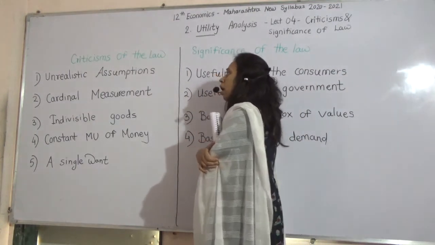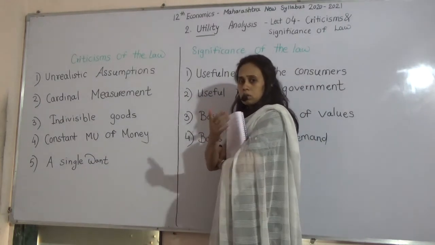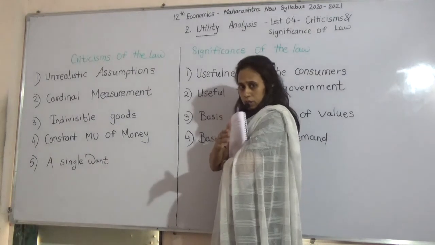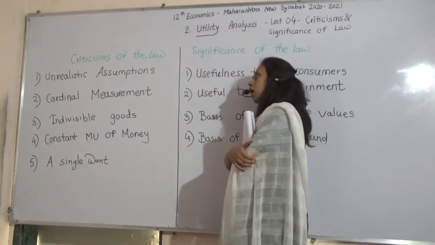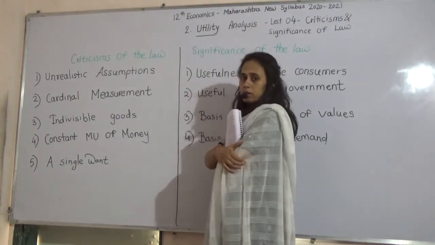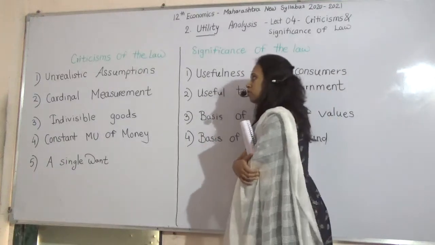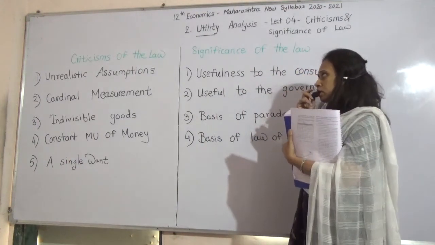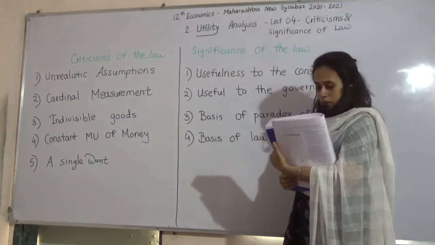One more assumption is that consumption should be on continuous basis without gaps, successive units. So these assumptions are unrealistic. Unrealistic means in reality you cannot come across such type of assumptions. So the first criticism is it is based on unrealistic assumption.